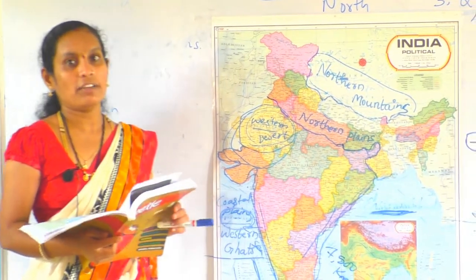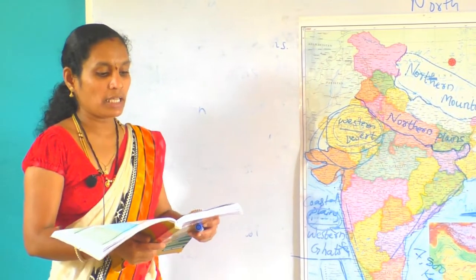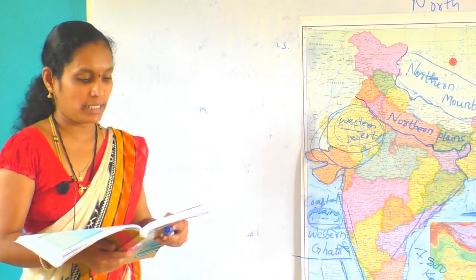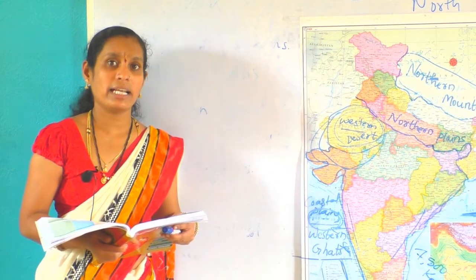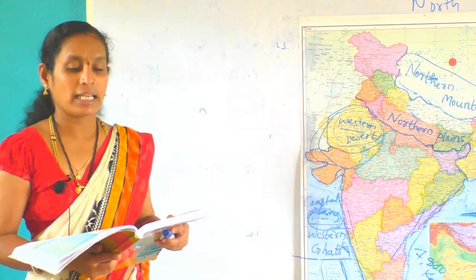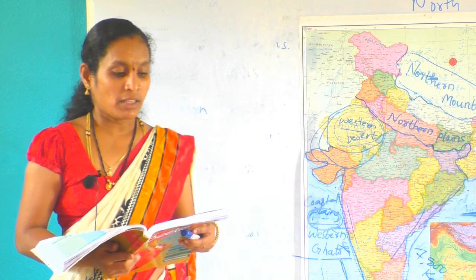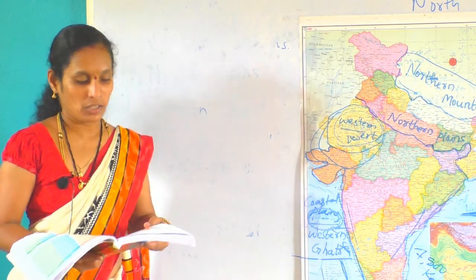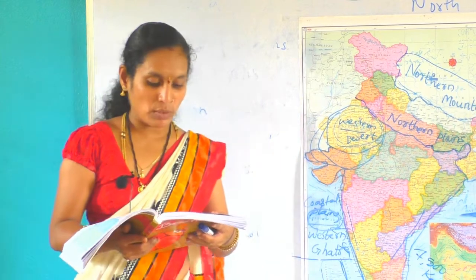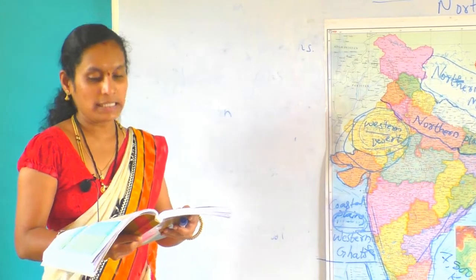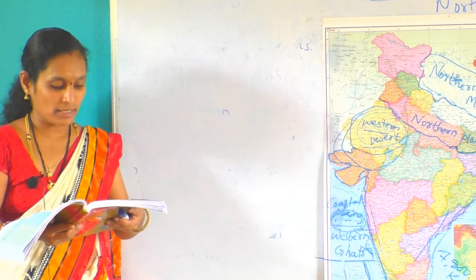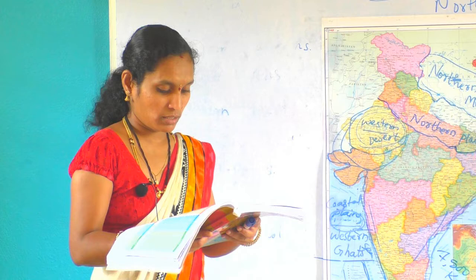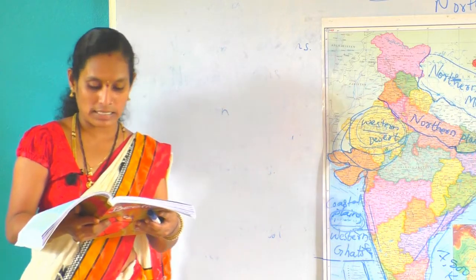It is a big country with a large population. To run the country smoothly, India is divided into states and union territories. India has 29 states and 7 union territories. The capital of India is New Delhi. The offices of the government of India are based in New Delhi. Okay. The states have their own government, whereas the union territory is ruled directly by the central government. Rajasthan is the largest state area wise and Goa is the smallest state.